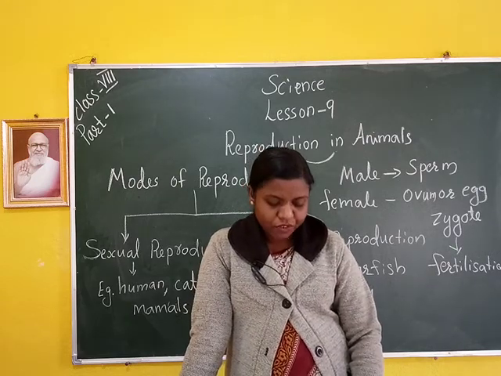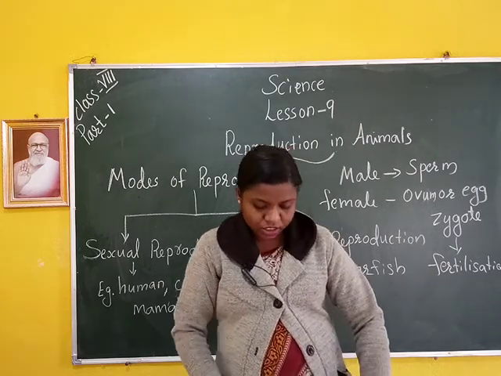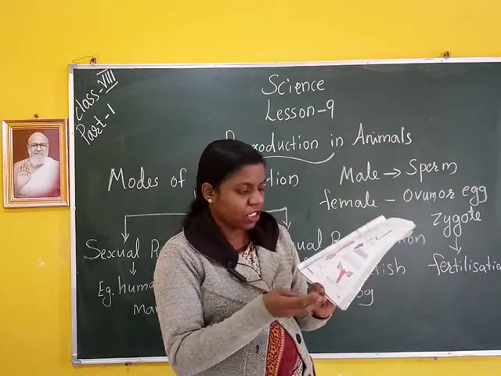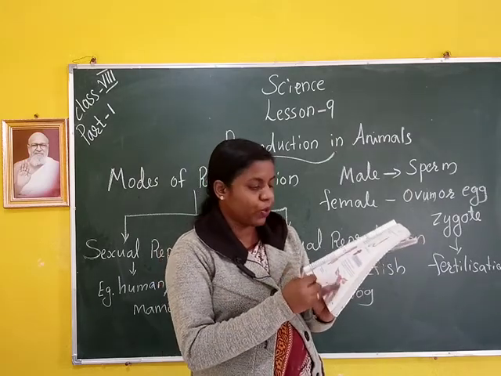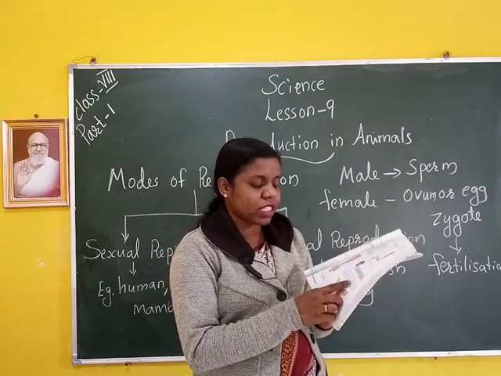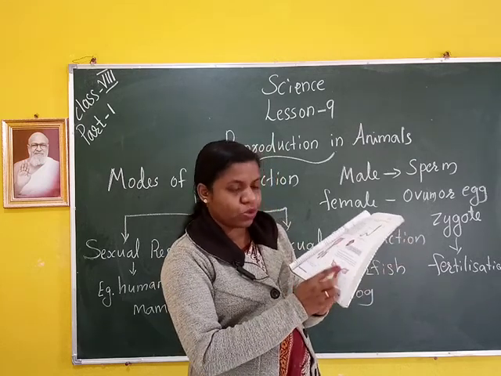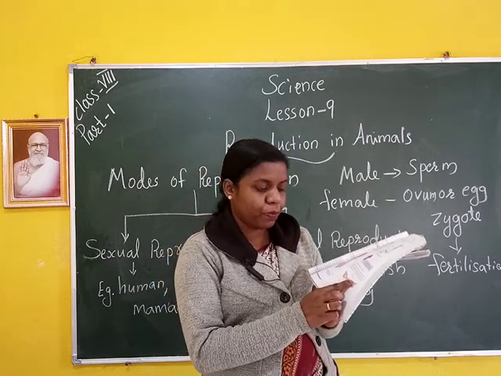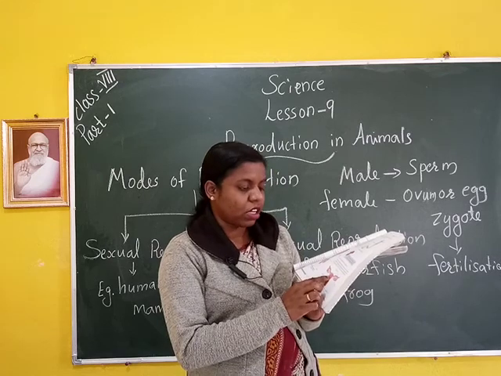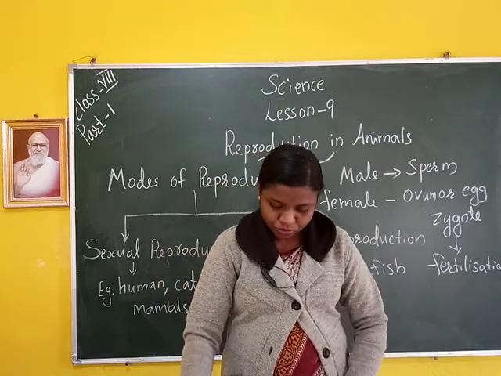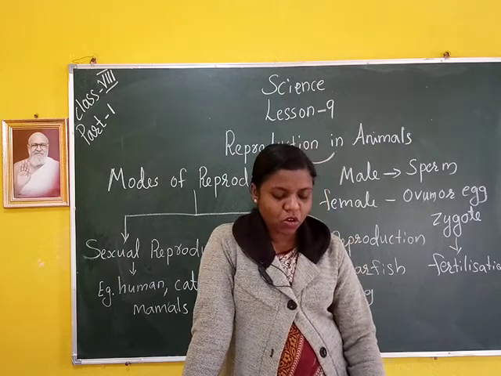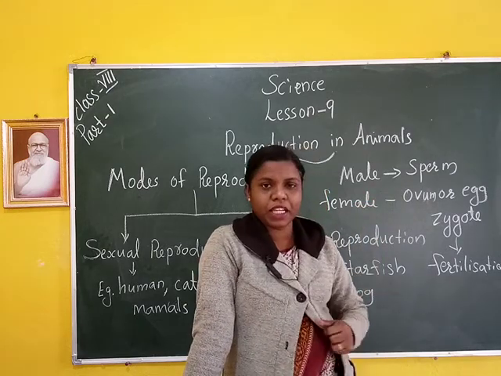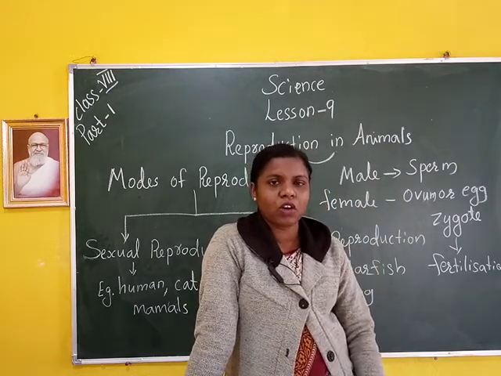Next we study the female reproductive organs. This diagram is also on page number 101, figure 9.3. There are three parts: oviduct, ovary and uterus. The female reproductive organs are a pair of ovaries, oviducts, that means fallopian tubes, and the uterus. The ovary produces female gametes called ova or eggs. The male gamete is sperm, the female gamete is ovum, ova or egg.